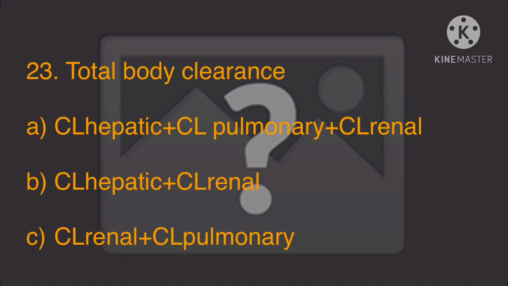We know that total body clearance is the volume of plasma completely cleared of drug per unit time. It can be calculated as the rate at which the drug is removed from plasma divided by the concentration of that drug in plasma. Total body clearance of the drug is hepatic plus renal plus pulmonary clearance from all other tissue. Hence, the answer to the given question is option A, hepatic clearance plus pulmonary clearance plus renal clearance.